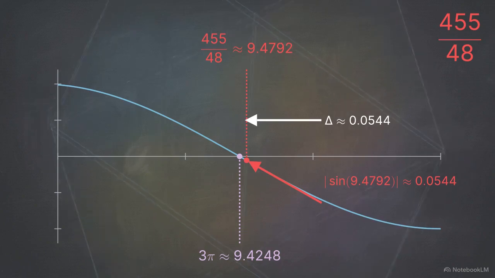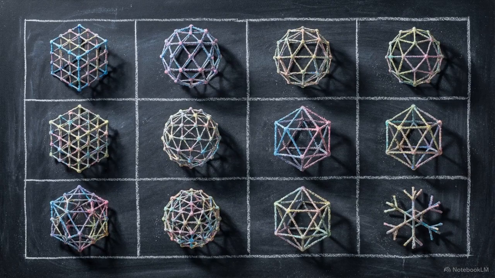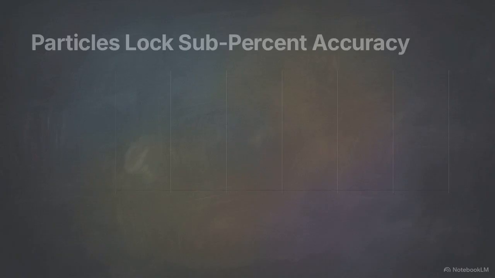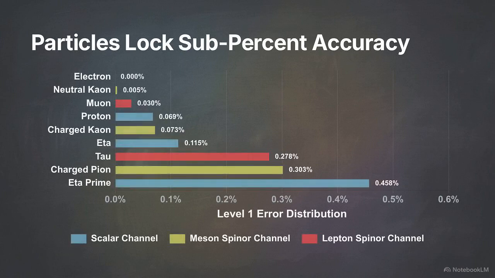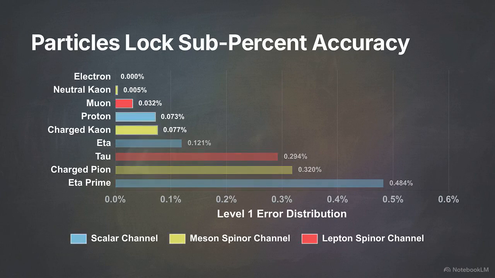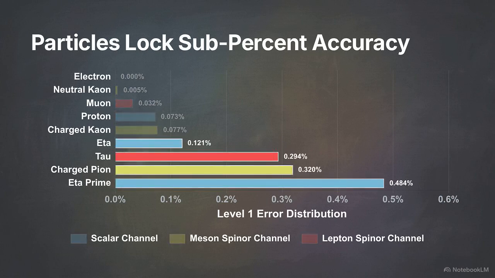The fraction 455/48, a mathematical explanation, only holds weight if it aligns with empirical data across the known particle spectrum. To test this, we evaluate the complete published corpus of particle configurations exclusively at level 1. This means evaluating strictly discrete, integer-based depths with zero continuous curve fitting applied. This chart shows the level 1 error distribution. Locked identically to the depth 3 baseline, 9 of 10 particles simultaneously achieve sub-percent accuracy. 5 achieve excellent rates. The electron, muon, proton, and both kaons all fall below the 0.1% threshold.